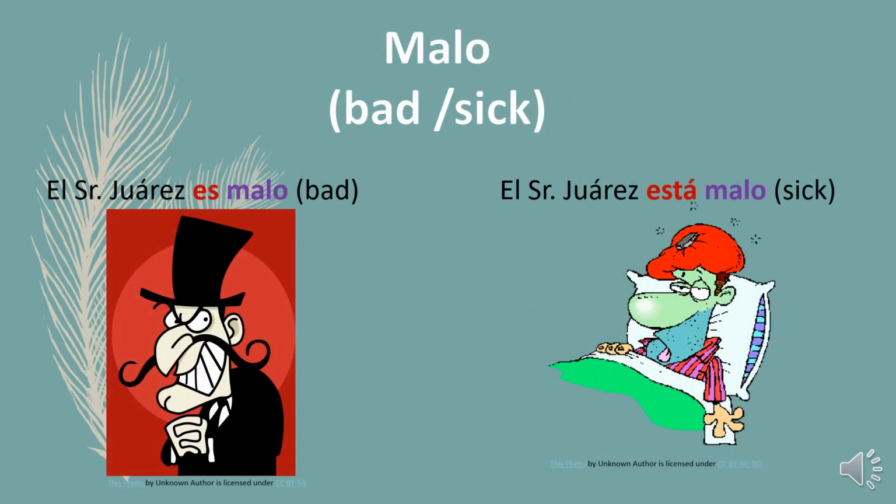The word malo means bad when used with ser. For example, el señor Juárez es malo. Mr. Juárez is bad. He is a bad person. El señor Juárez está malo. Mr. Juárez is sick. As you can see in the image, he might have a fever, so he is sick.